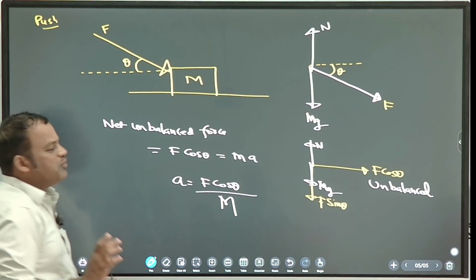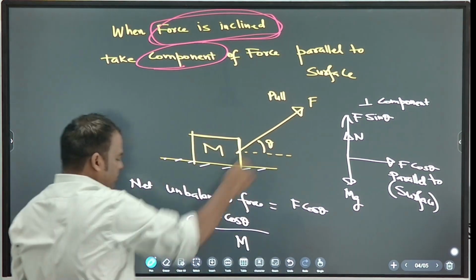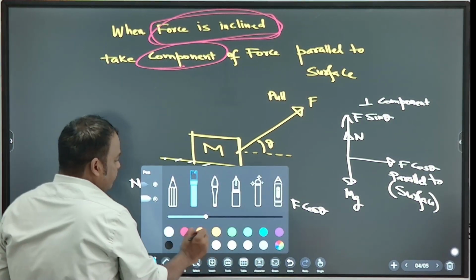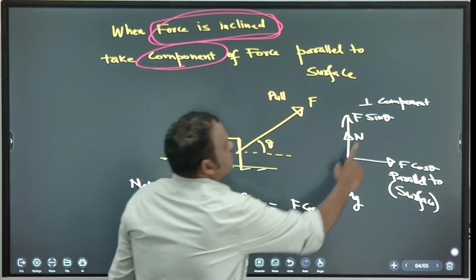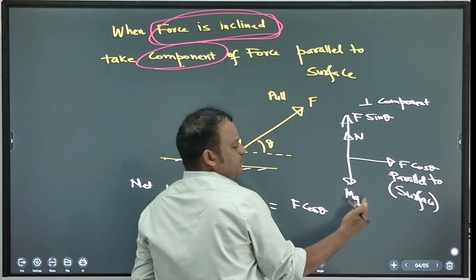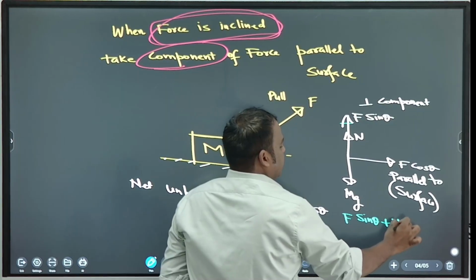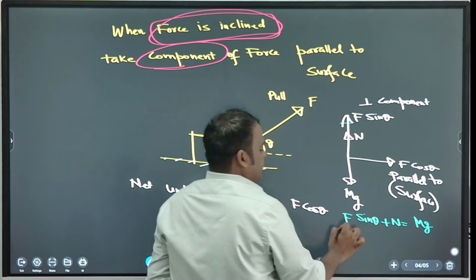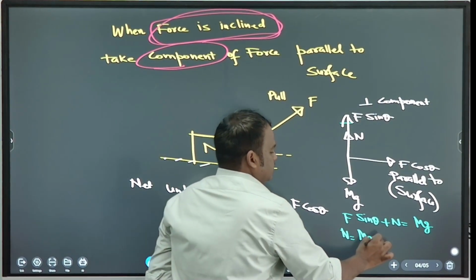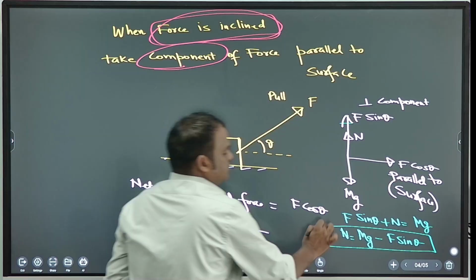Normal force is same or different? Find normal force here. How much normal force? Find normal force. This plus this is equal to this. So F sin theta plus N is equal to mg. So what is the normal force? Very good. Mg minus F sin theta.